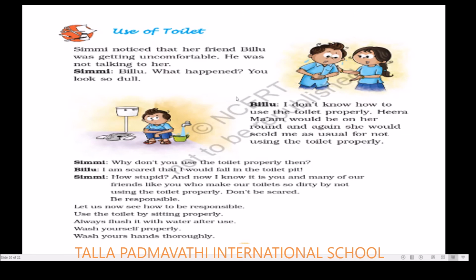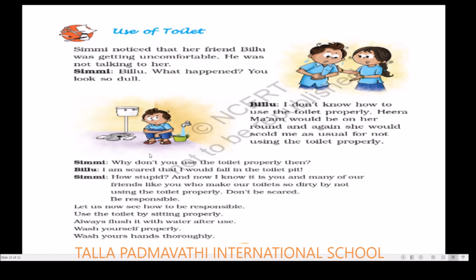So what happened? Simmi said, what did she say? Billu, what happened? You look so dull. So what is the reason that you are looking so dull today? So what did Billu reply? I don't know how to use the toilet properly. And not only that, Hira ma'am is going to make rounds, and when she makes a round, when she has seen that I am just making the bathroom ugly, she would scold me as usual for not using the toilet properly. He said this all to Simmi.